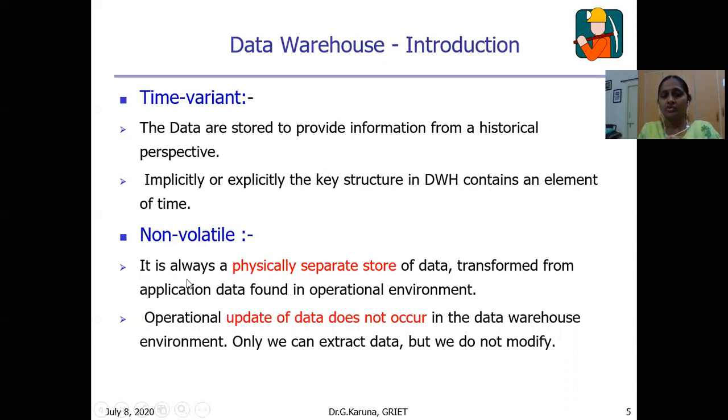Non-volatile. Usually the data warehouse always stores the data in a physically separate store. We perform the applications in the operational environment, and that data will be transformed to the data warehouse, so it is physically stored separately. And operational update of data does not occur in the data warehouse. We cannot update the data, we can only read and extract the data from the data warehouse. We cannot update the data which is available in the data warehouse.